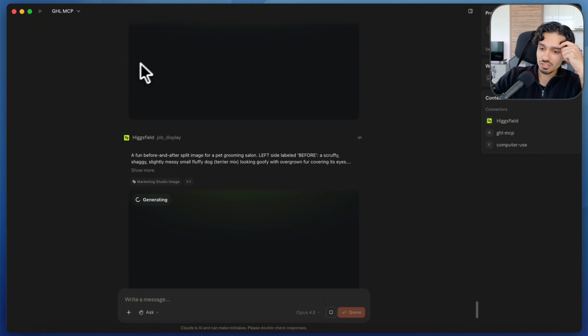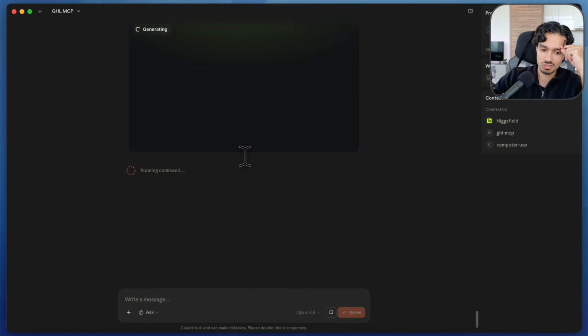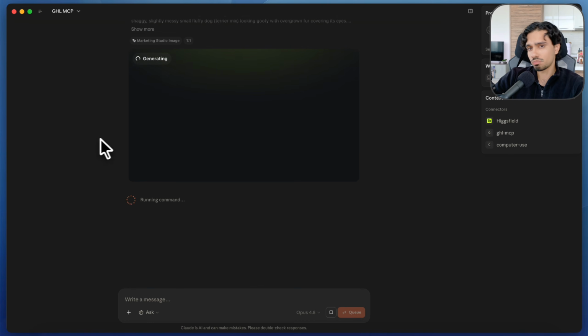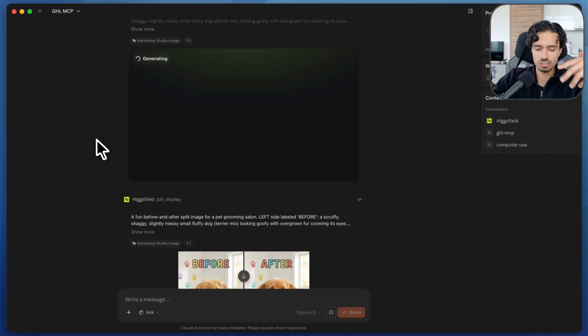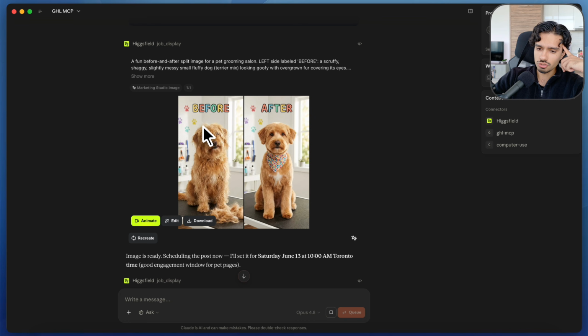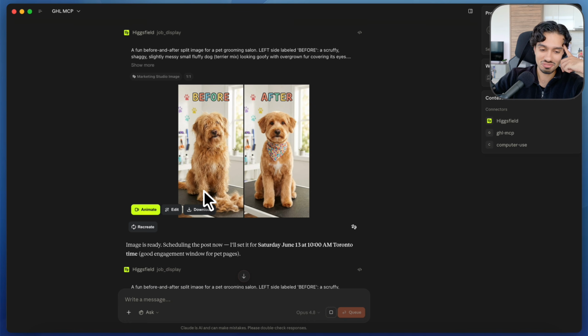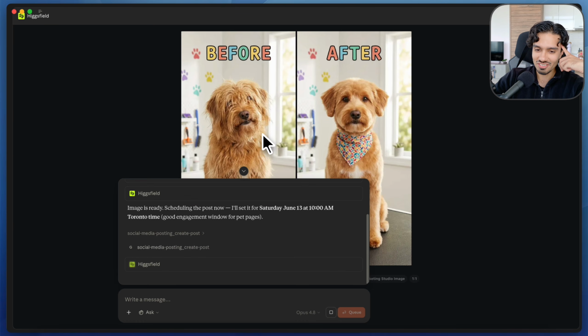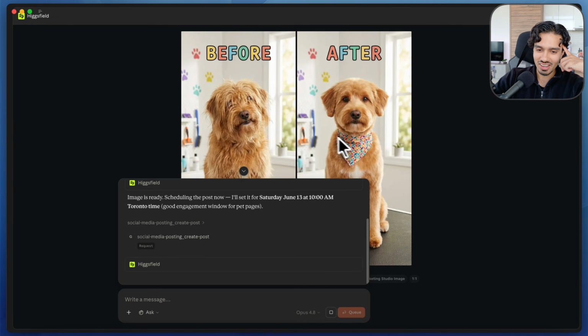So you can see here, it's running the prompt through Higgsfield. It's creating this before and after image, just like I requested. And it probably takes some time, right? So you can go get a coffee, go eat, do this while you're having lunch. And then it will be done in maybe 5 minutes or so. And there you go. So you can see here, it says before and after. It's actually a really good image. It looks pretty realistic, I'm not going to lie. If you look at it here, I like this quite a lot.